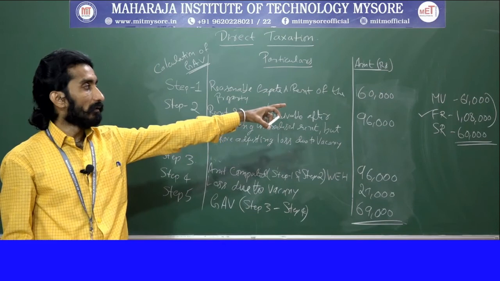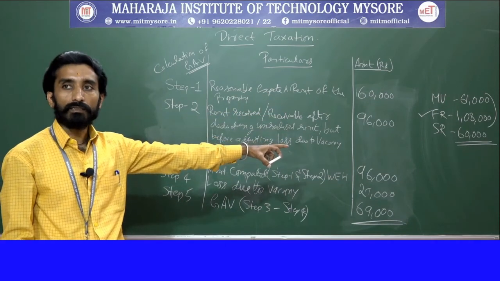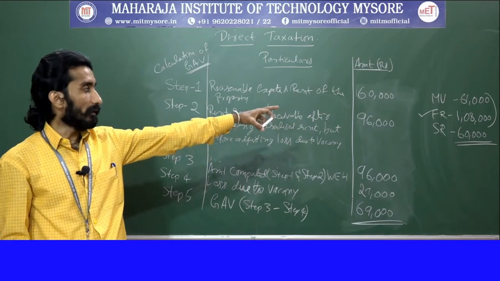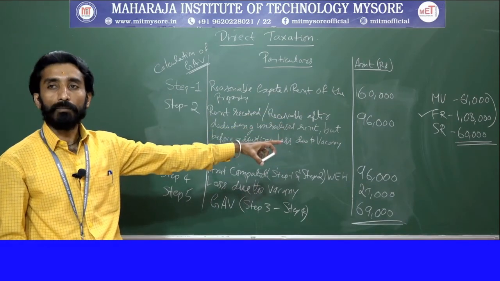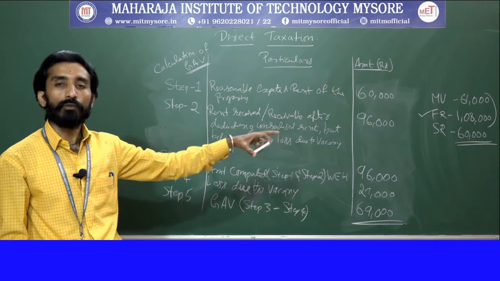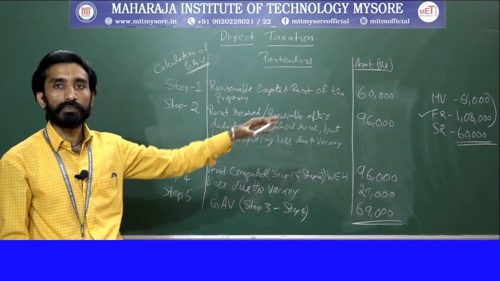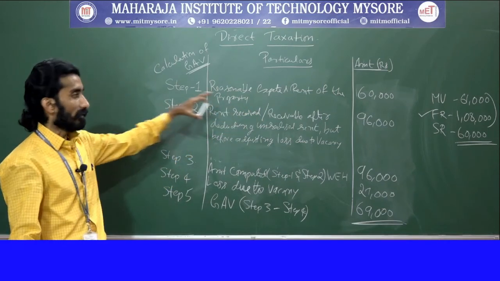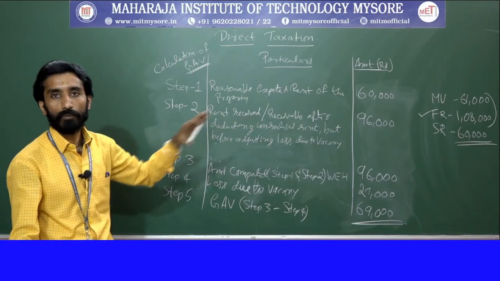So 61,000 is there, 1,08,000 is there, and 60,000 is there. Whichever is higher, your fair rent is higher. Then we compare that higher value with the standard rent and look for whichever is less. That is 60,000. So that is the first step of your gross annual value.